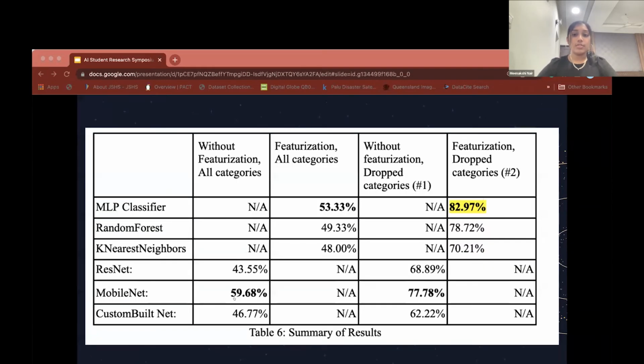So this table shows the summary of my results and my different experiments. As you can see, the maximum accuracy was 83%, and it was through MLP Classifier.